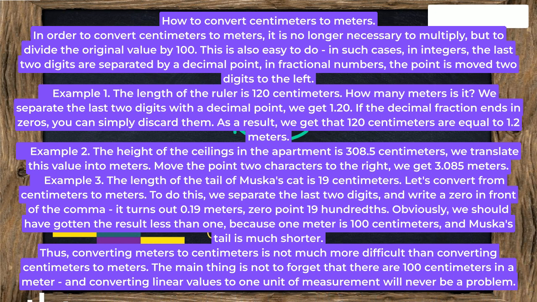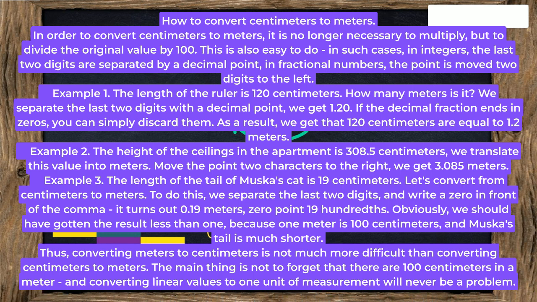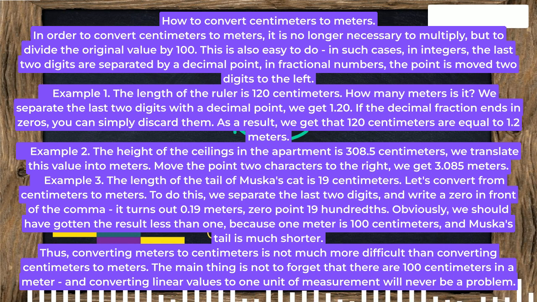Example 1. The length of the ruler is 120 centimeters. How many meters is it? We separate the last 2 digits with a decimal point, we get 1.20. If the decimal fraction ends in zeros, you can simply discard them. As a result, we get that 120 centimeters are equal to 1.2 meters.